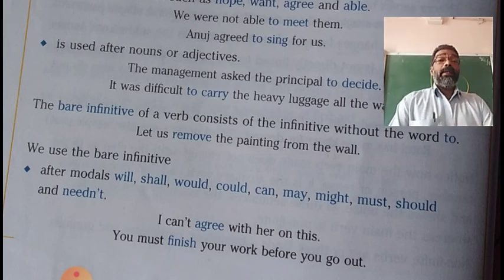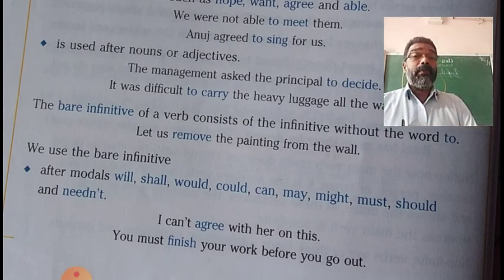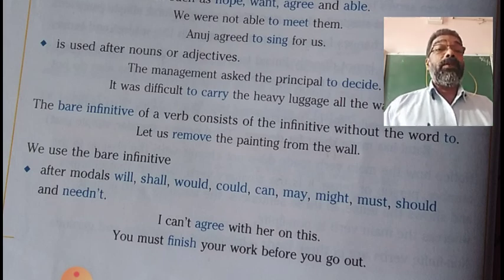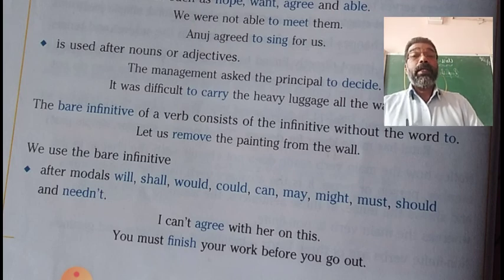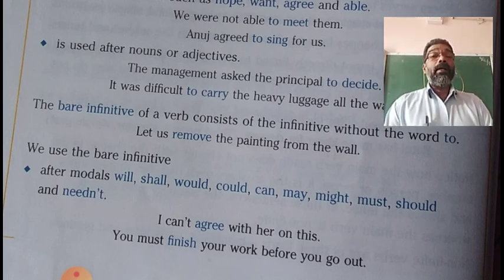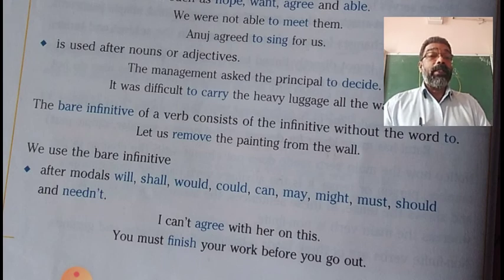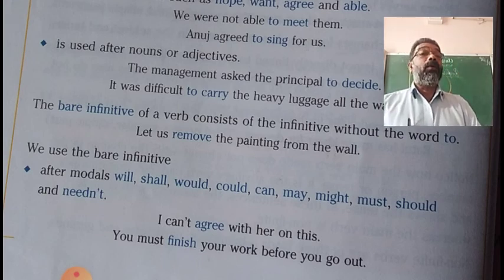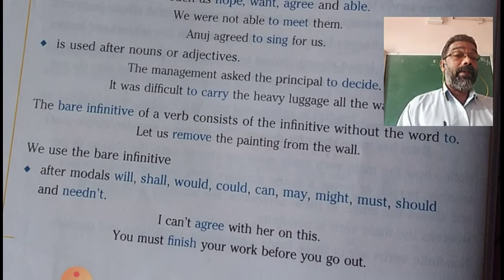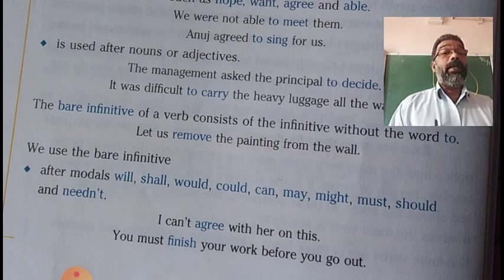Now, the functions of bare infinitive. Bare infinitive is used after modal verbs like will, shall, would, could, can, may, might, must, should, and need. These are some of the modals. After these modals, we always use bare infinitive, not to infinitive.